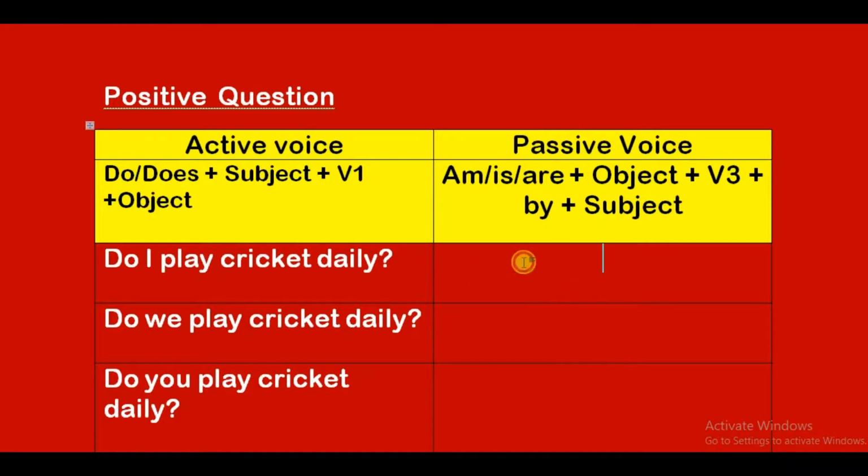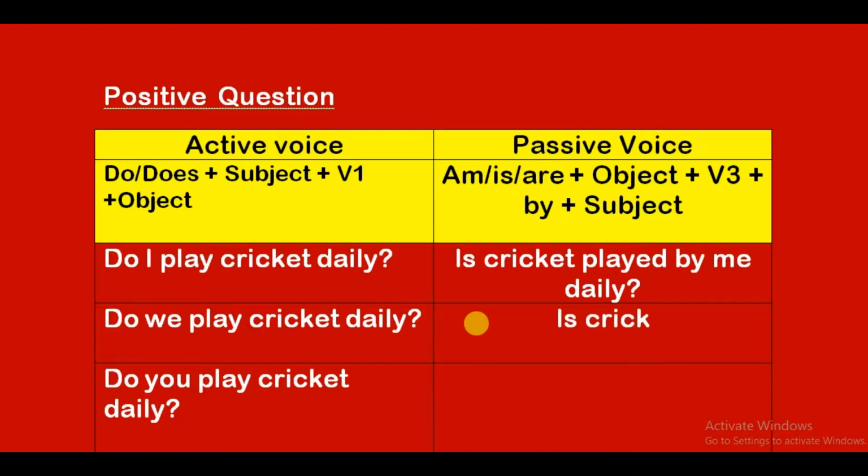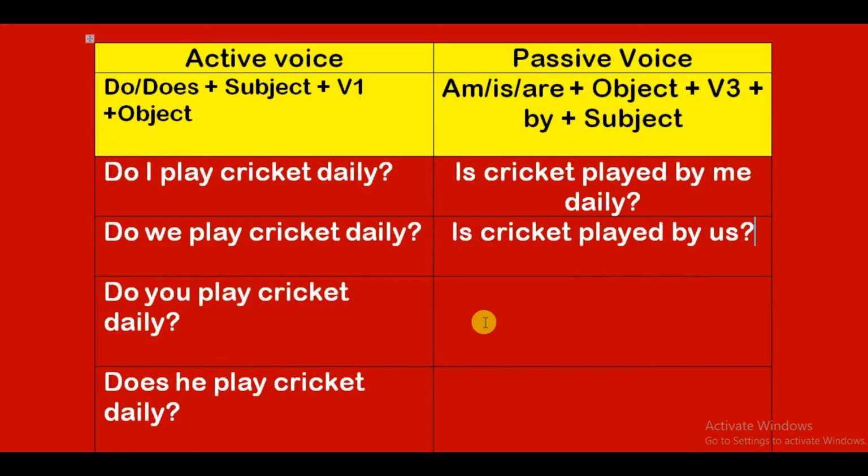So coming to the example, is cricket played by me daily, like that. Is cricket played by us? Similarly for the remaining.